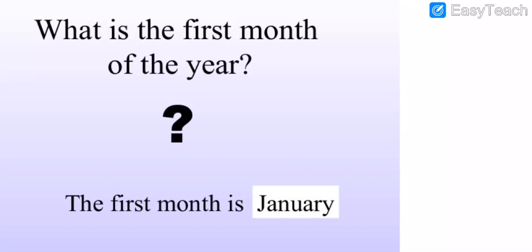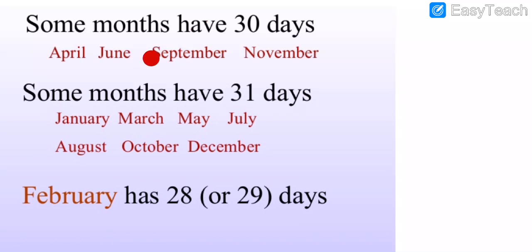Then after that, some months have 30 days and some months have 31 days. February is exceptional: February has 28 or 29 days. How many days, my dear all students? 28 or 29 days. Got my points, all of you? Note down all these important things in your book, my dear all students.